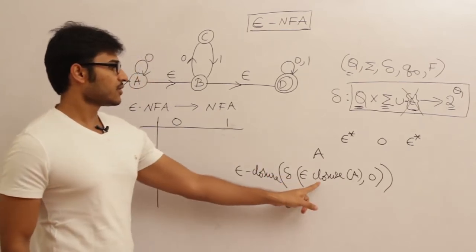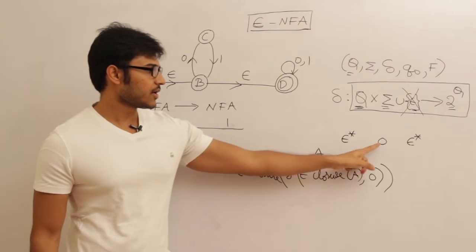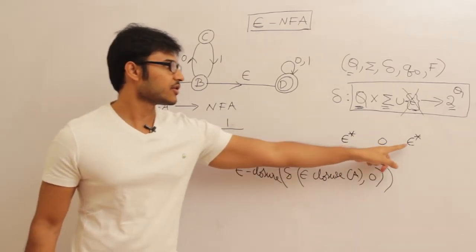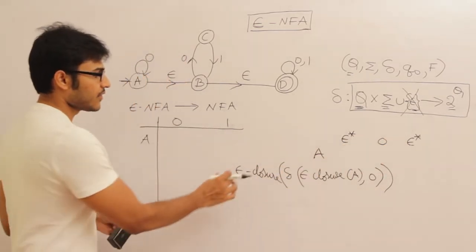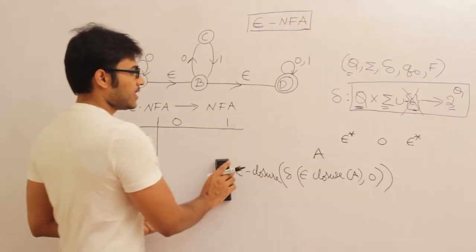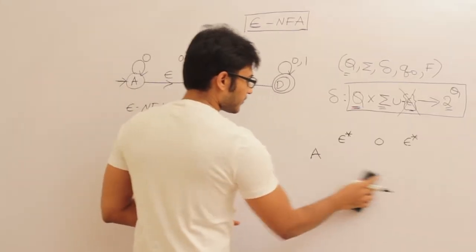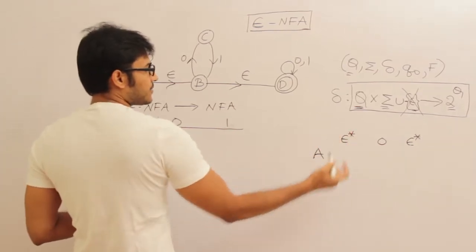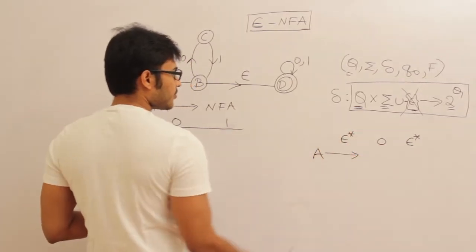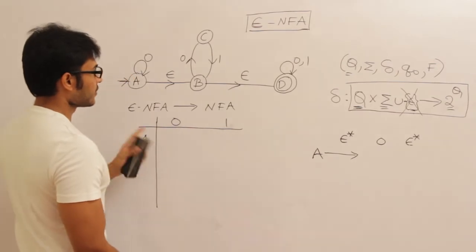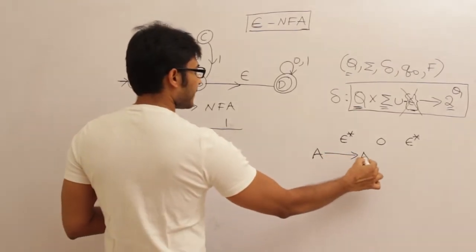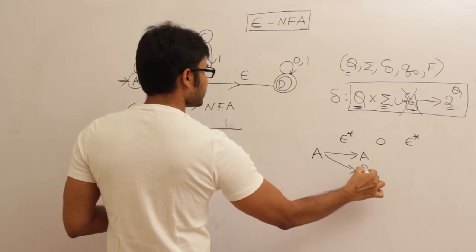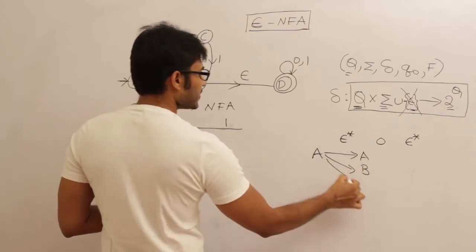You have to apply epsilon closure on A, and then you have to apply on 0, and then again you have to apply epsilon closure on the final result. Instead of writing like this and then expanding, I'll just use this shortcut. So what I'm going to do is, capital A epsilon closure. What are all the states that are possible for A on epsilon only? One is A, other is B, and other is D.